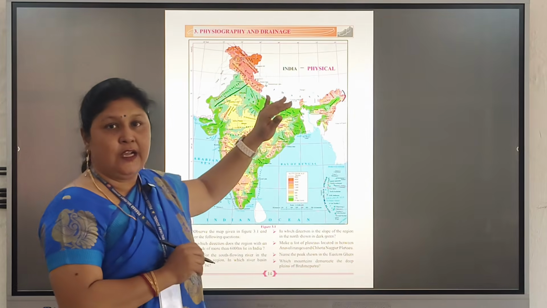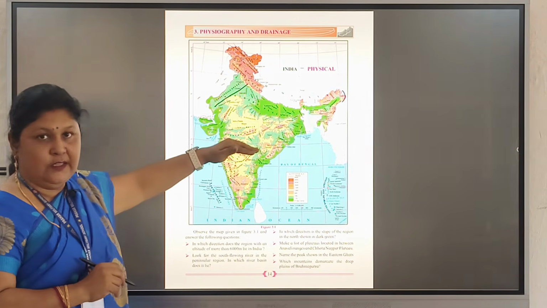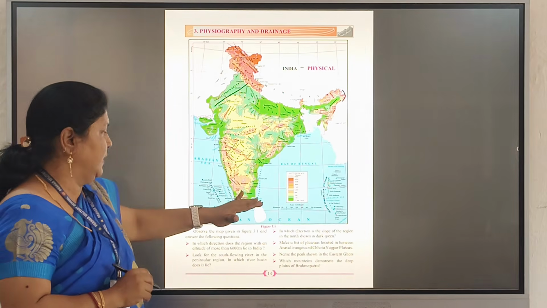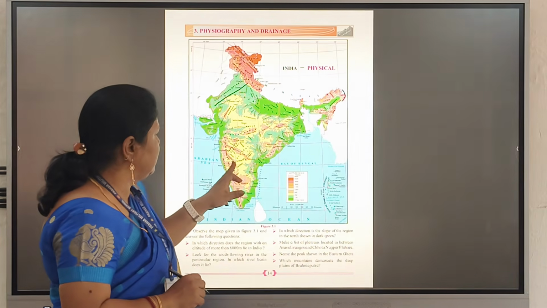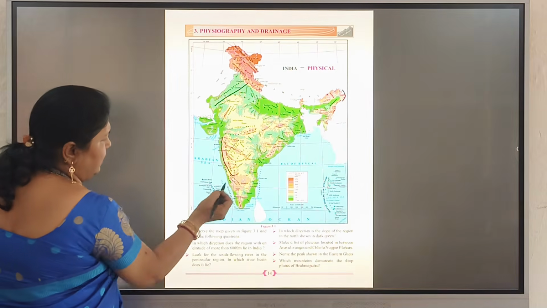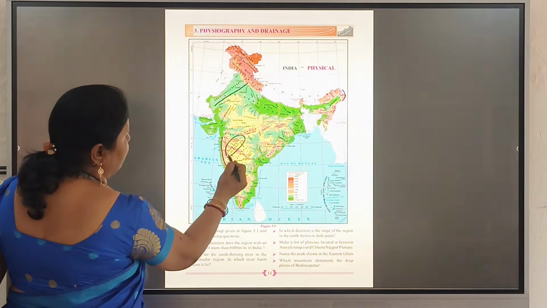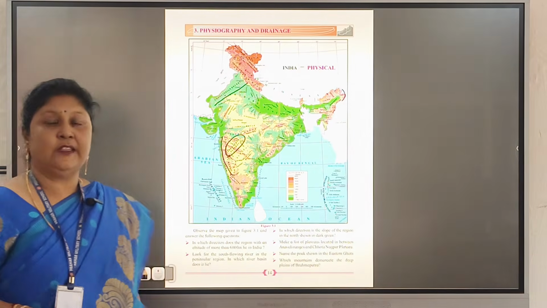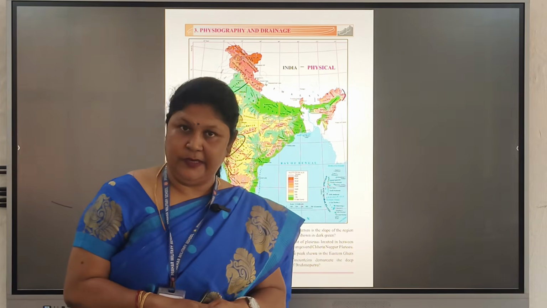The northern plains are after the Himalayan ranges. It covers mostly up to the Indian Peninsula. Here we can see again most of the part is the Sahyadri ranges. The Sahyadri ranges and the Maharashtra plateau you can see over here. This forms the various parts of the Indian Peninsula.